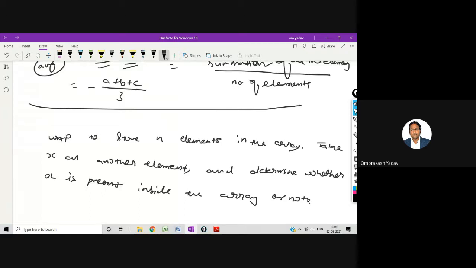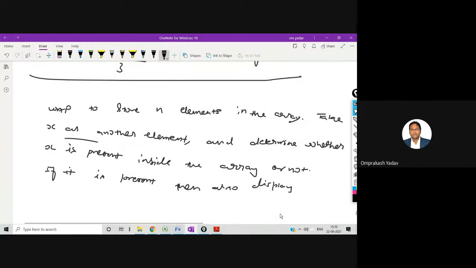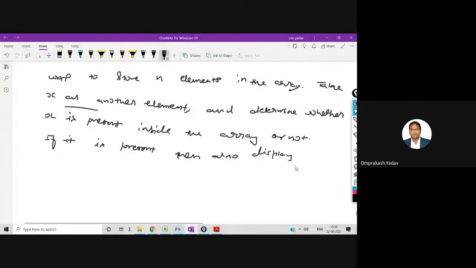Okay, if it is present, then also display the location of that particular element. Also display the location of that element. I hope this program is clear to you.